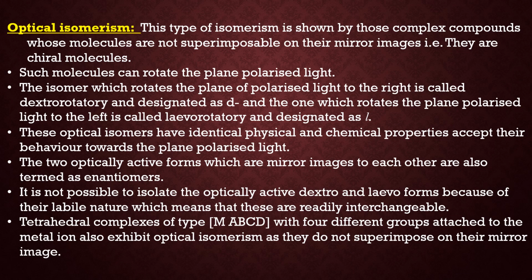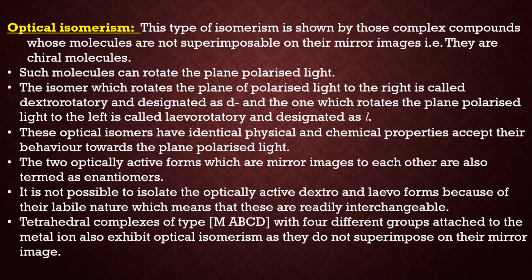These optical isomers have identical physical and chemical properties, but their behavior towards plane polarized light is different. The two optically active forms, which are non-superimposable mirror images of each other, are also termed enantiomers.